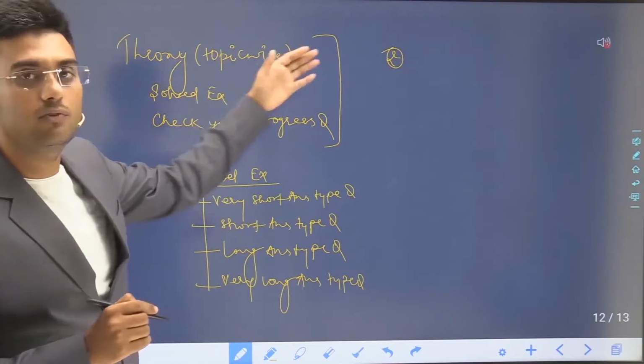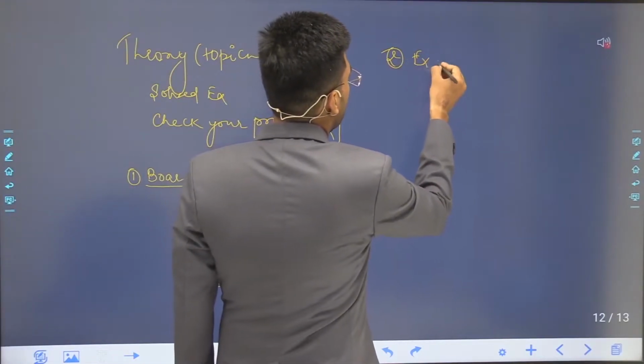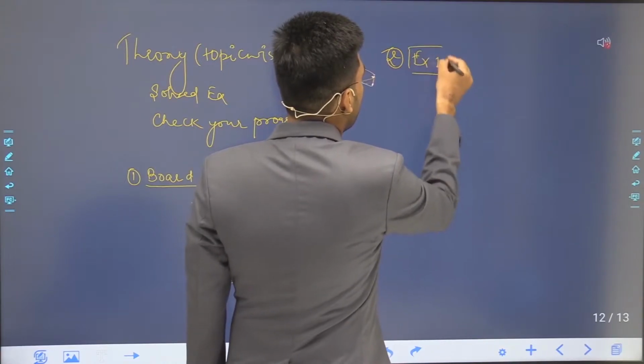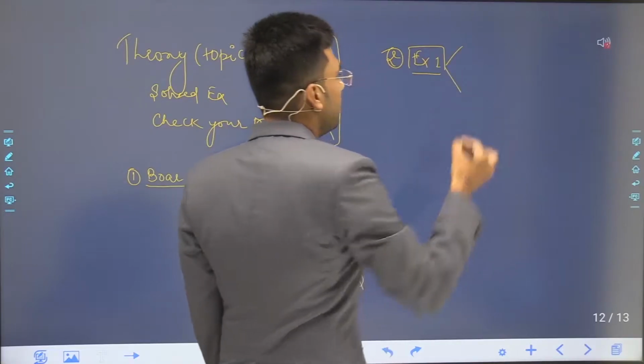Then after this you will get exercise 1. In this exercise you will get two types of questions in two parts.